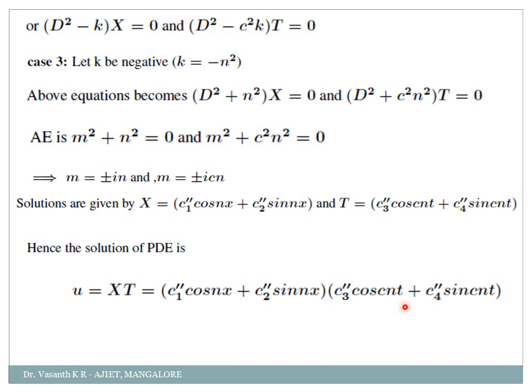So in this video I have explained to you the derivation as well as the solution of wave equation. In my next video I will be explaining only the derivation of heat equation. The solution of heat equation is homework for you, my dear students. Okay, same procedure you follow, you will get it very easily.